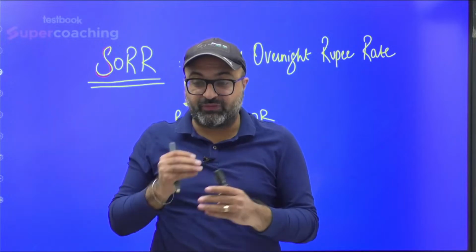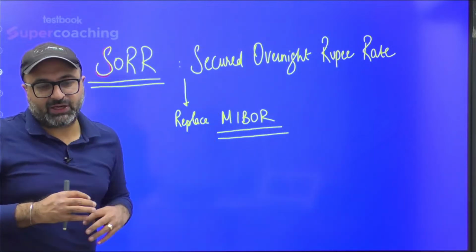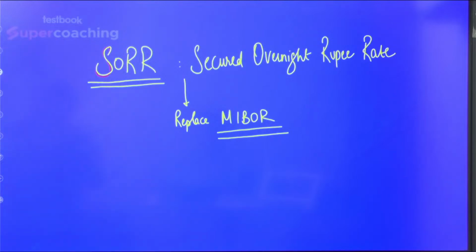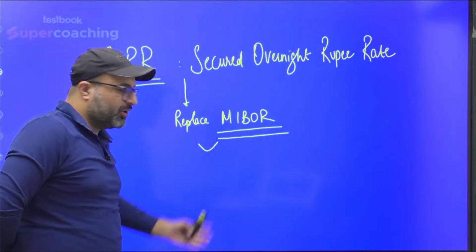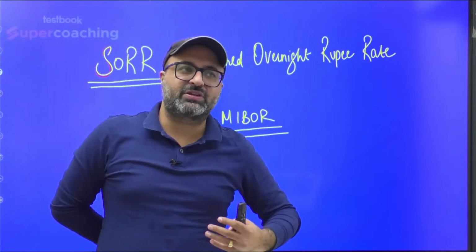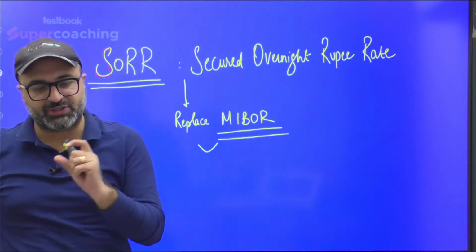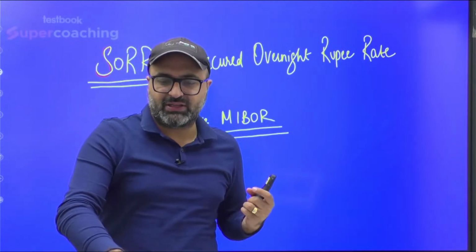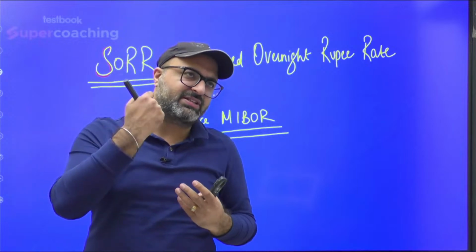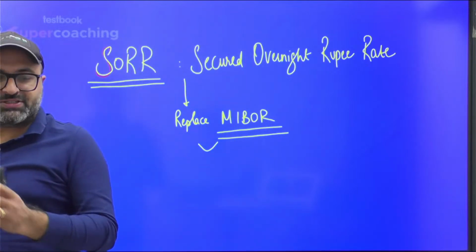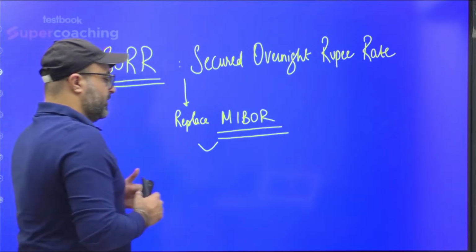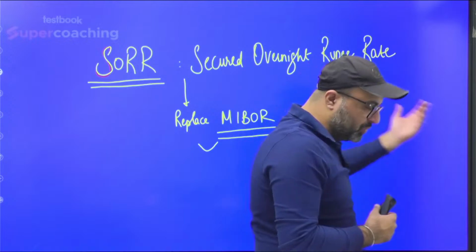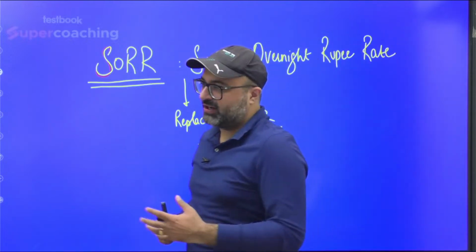manipulation-resistant benchmark which will reflect market dynamics of the country, and it will decrease the dependency on MIBOR, as well as it will give us a more stable rate, less manipulative rate, and a rate which is less prone to n number of manipulations which can be done. So this initiative aligns with the global best practice which we have just discussed, that is SOFR, which stands for Secured Financing Rate, and this signals that yes, India is now trying its level best to shift from MIBOR to SORR to SOFR in a full-fledged manner.